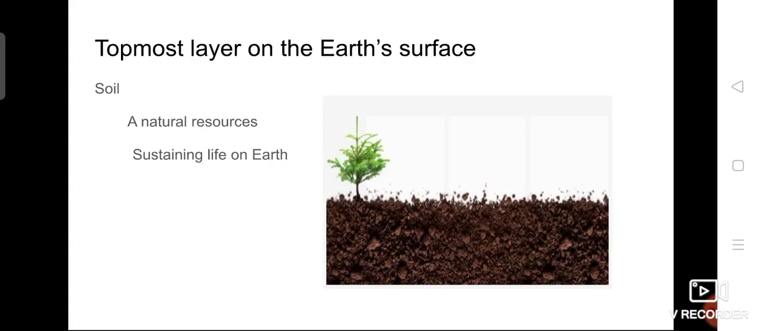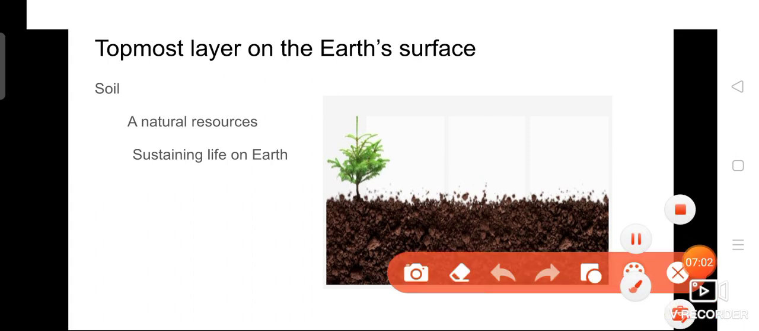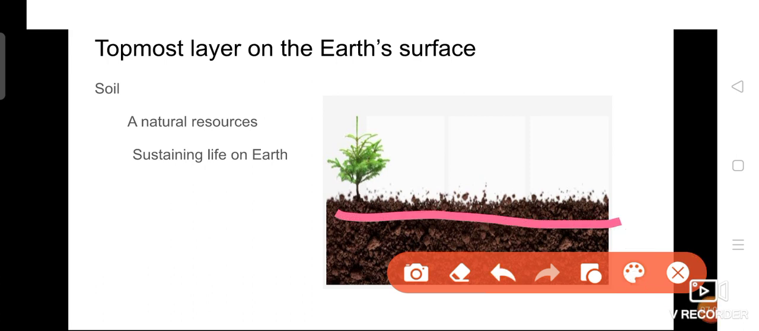So now we are going to see about soil. Where can we find this soil? We can find the soil in the topmost layer on the earth surface. This is the topmost layer of the surface, and there we can find the soil.